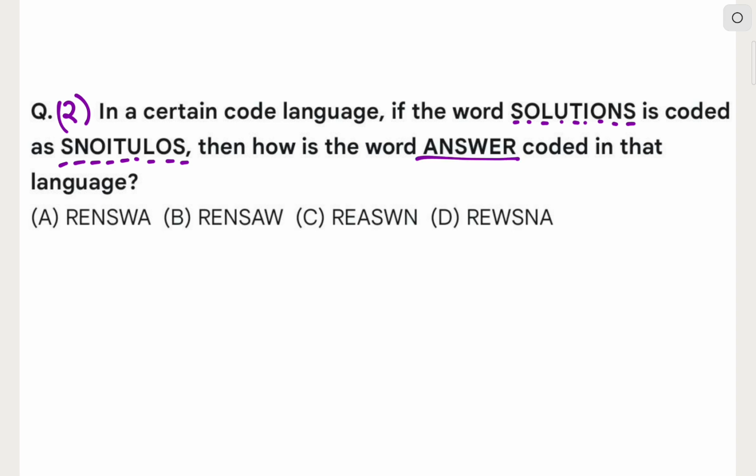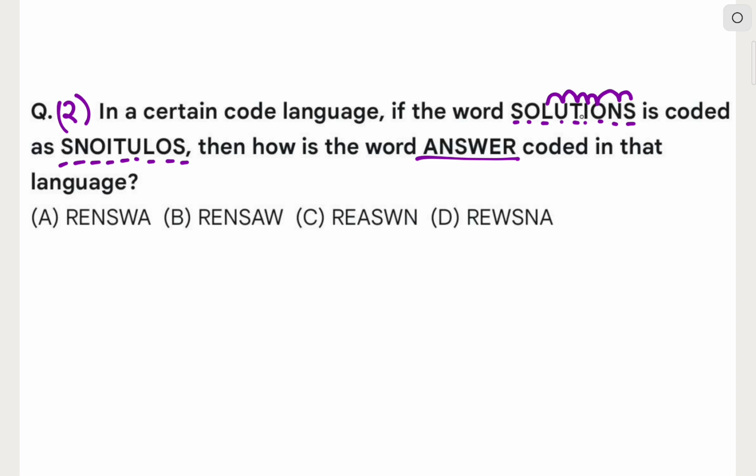In this question we are given the word solutions, and these types of questions are very important for exams like UGEE or VITEEE or BITSAT or Olympiads or other exams involving concepts of mental ability, logical reasoning, or general aptitude. So see, this is just a straightforward question. The word solutions is just reversed, SNOITULOS.